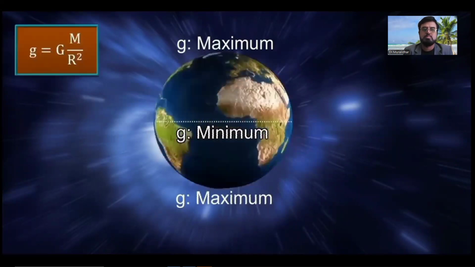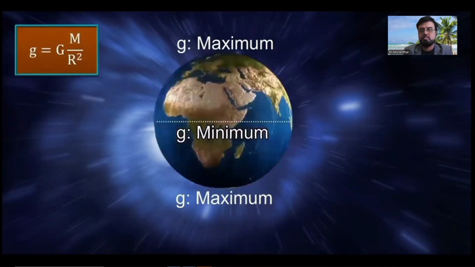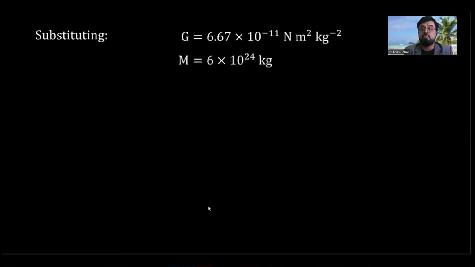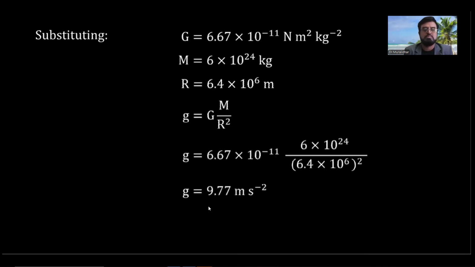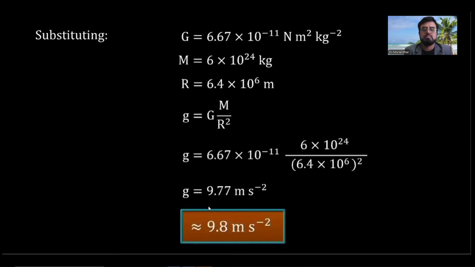To calculate the value of acceleration due to gravity, g, we need to substitute values. The gravitational constant G is 6.67 into 10 power minus 11. The mass of the Earth, M, is 6 into 10 power 24 kg, and the radius of the Earth is substituted in the expression we derived. On substituting and simplifying, we find that the value of g is approximately 9.8 meter per second square.